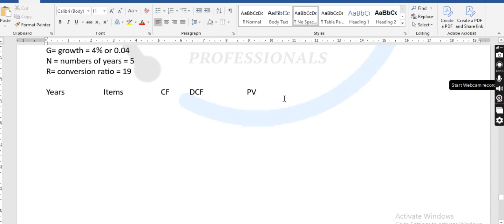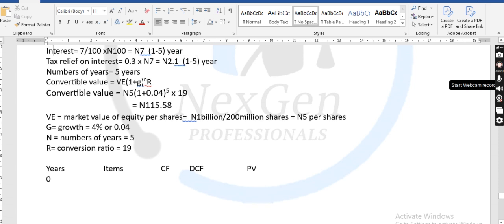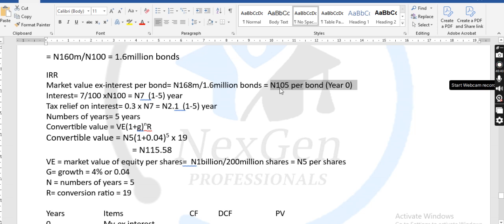You start with year 0. Don't forget your market value as interest will be at year 0. Now, what is the market value as interest? The market value as interest, we've calculated it already as this. This is 105.